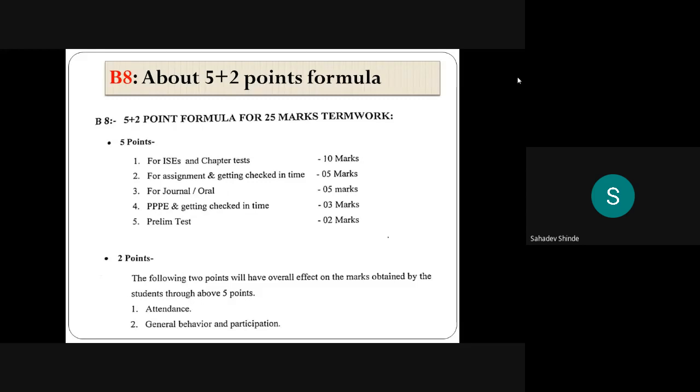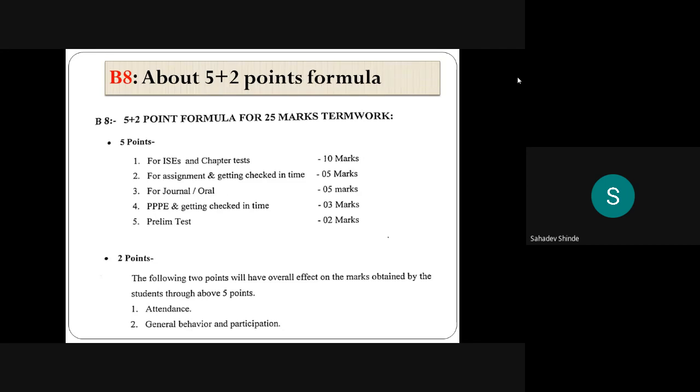The 2 points are related to your general behavior and participation, and your attendance. If your attendance, general behavior, and participation are very poor, then you are responsible for decreasing your marks. I'm sure you will not do that, so just focus on the 5 points.